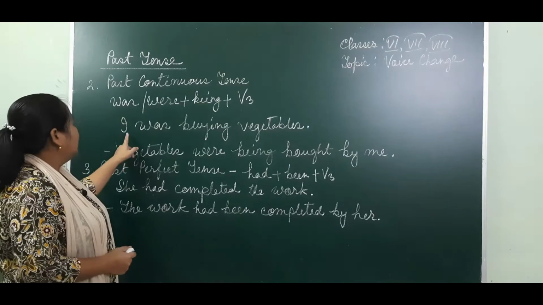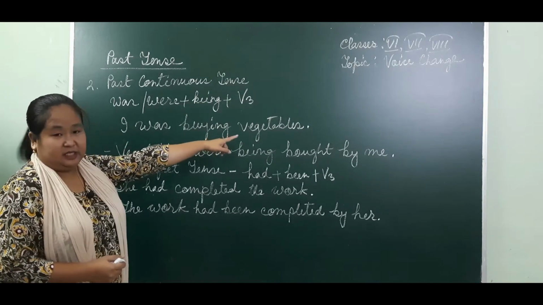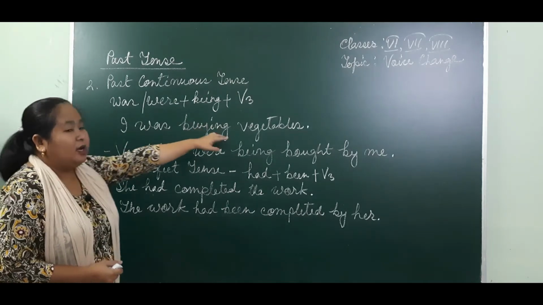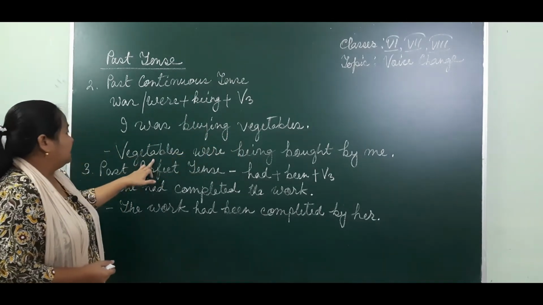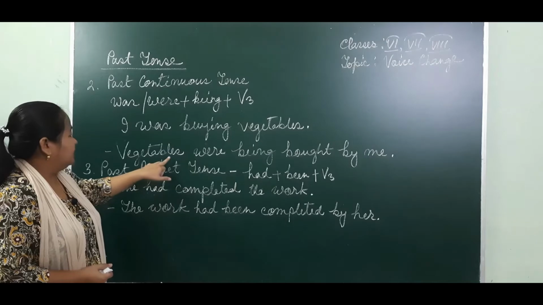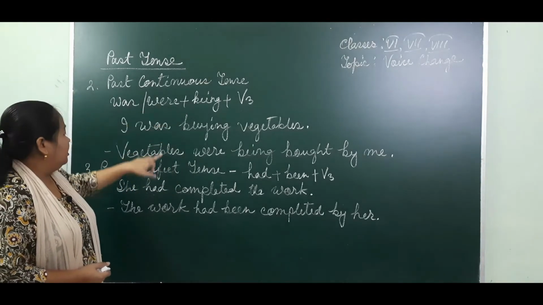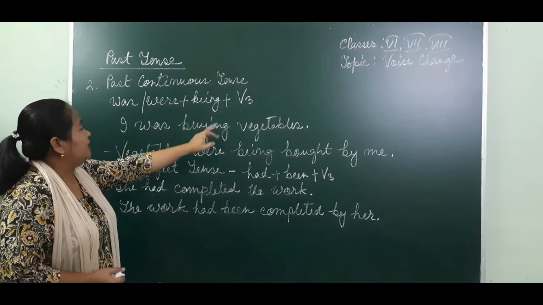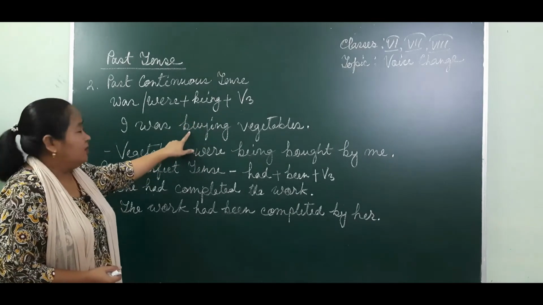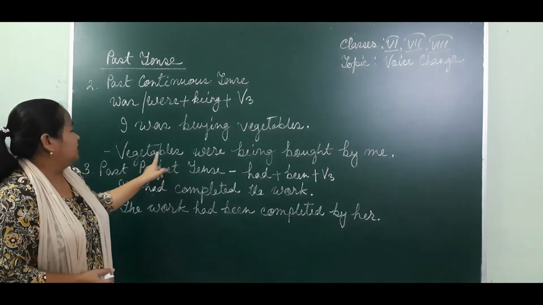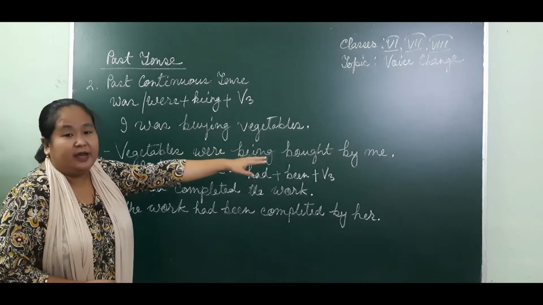I was buying vegetables, past continuous form, right? So I was buying what? Vegetables, plural subject. So we take a plural verb: vegetables were being bought. Verb 3 of the given verb here: buy, bought, right? So vegetables were being bought by me.